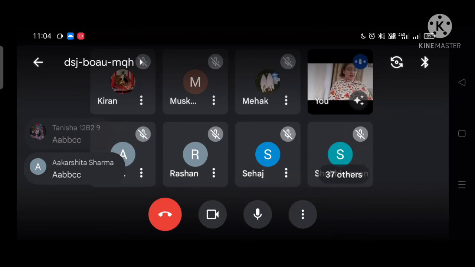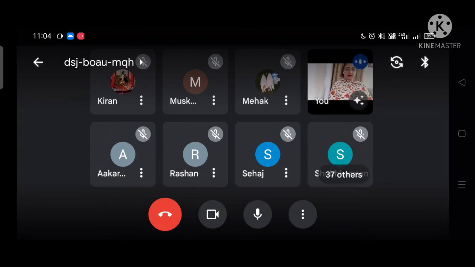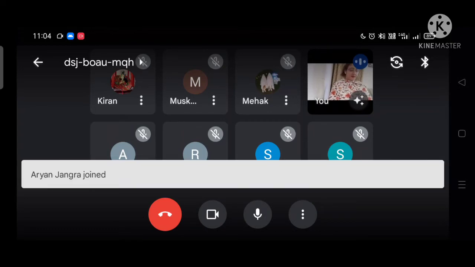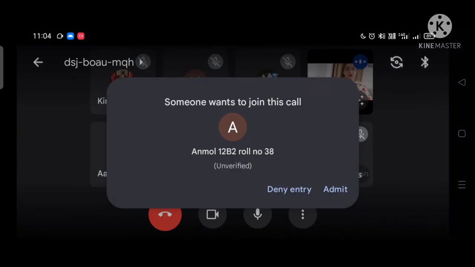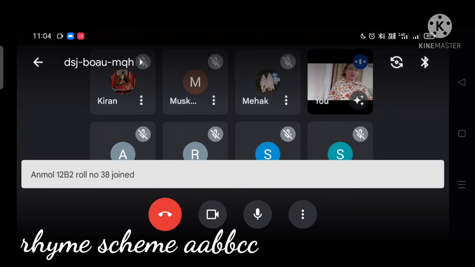If you look at the last word of every line, the last words of the first and second lines are rhyming. Similarly, the last words of the third and fourth lines are rhyming. So it's a, a, b, b, c, c, like forever, never, keep, sleep, breathing, breathing. Whenever you are asked to write rhyming words, you will write the words, but if you're asked the rhyme scheme, then you will just write a, a, b, b, c, c in small letters, not in capital letters.